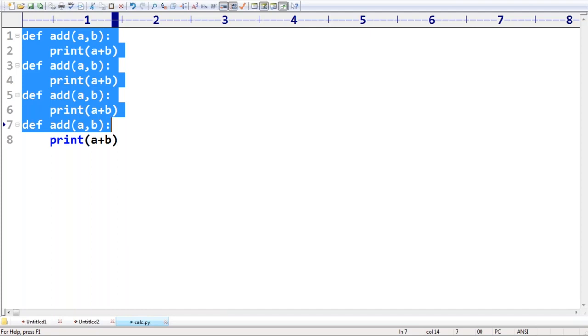Everyone can understand? What is function? What is module? What is package? Vaibhav is asking a doubt: is it possible to create our own module? I already created, Vaibhav. Have you observed it? What is this one? Calci. Calci is my own module. If you want, you can use this in other programs, no problem at all.